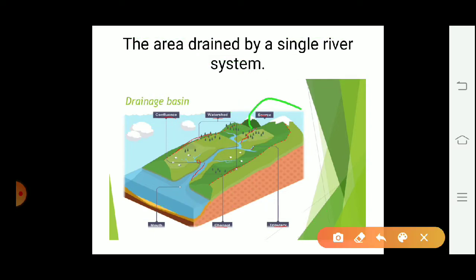Source is an area, it might be a mountain, from where a river starts, and mouth is the point where a river drains itself into a water body. Tributaries are the small streams which join the main stream from both sides, left hand side and right hand side. And confluence is an area where two rivers meet.